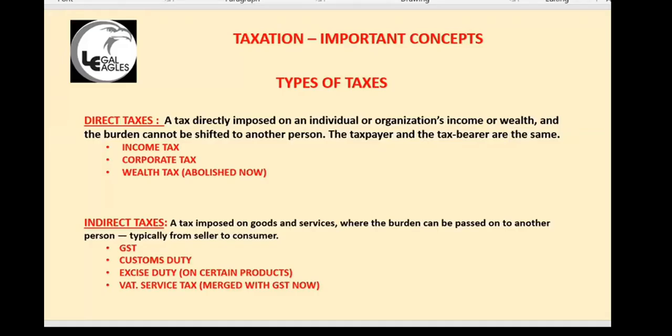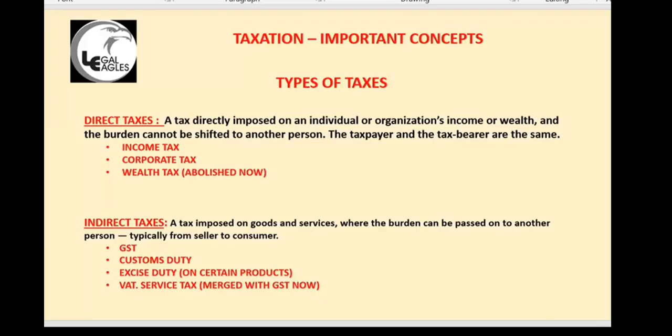Okay. Same thing with customs duty also. I am importing some products and paying the customs duty, and that is transferred again to the end user. Excise duty is now merged with GST, but there is certain excise duty still continuing. The state governments are collecting excise duty, not the central government. The central government is also collecting some small part of excise duty on petroleum products. So excise duty is also a value-added tax. On petrol and liquor, state governments are collecting excise duty.